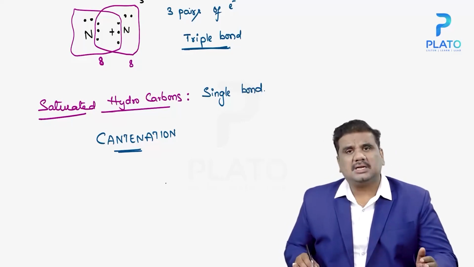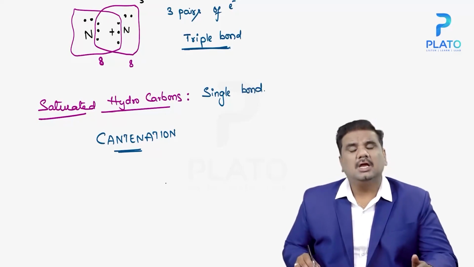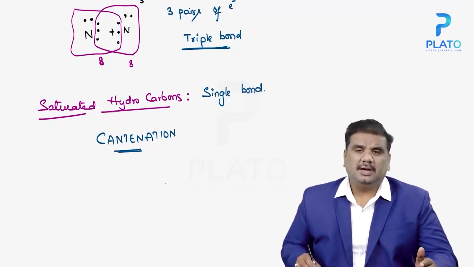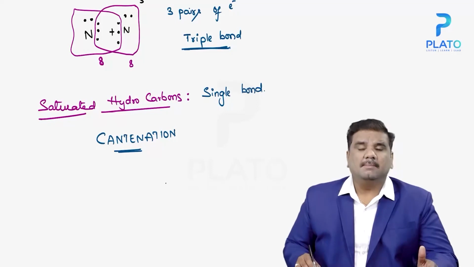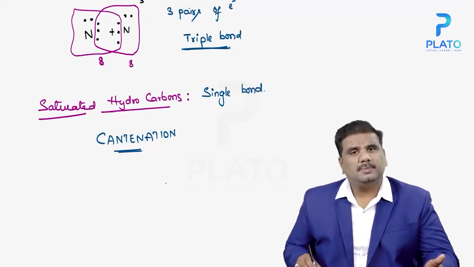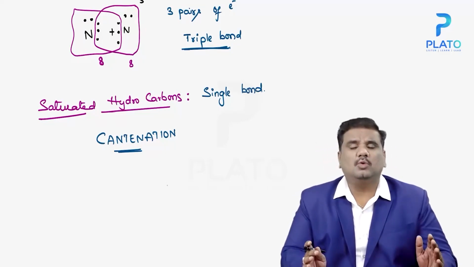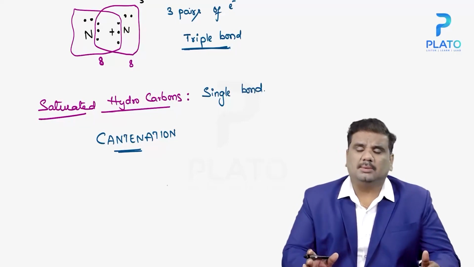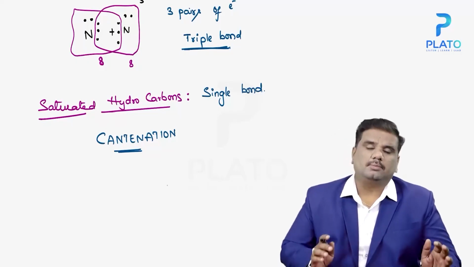Of all the elements available in the periodic table, carbon will form long chain compounds very easily when compared to the others. After carbon, you have sulfur. Sulfur can form long chain compounds up to only 16 atoms. But carbon may go up to 100 or even more. This ability of carbon is known as catenation. In that long chain there is only a single bond between the carbons. There is no question of double bond. If it is only single bond, we call them saturated hydrocarbons.